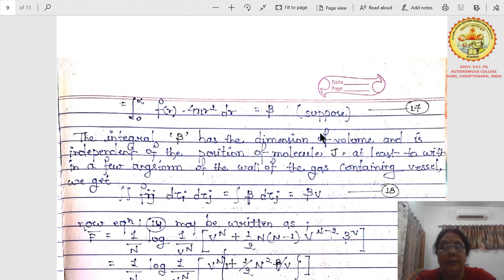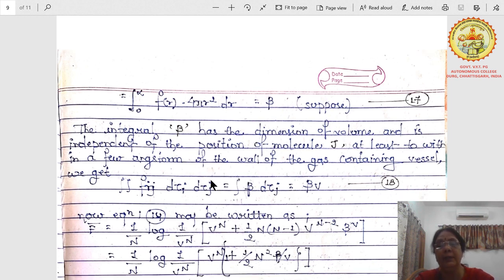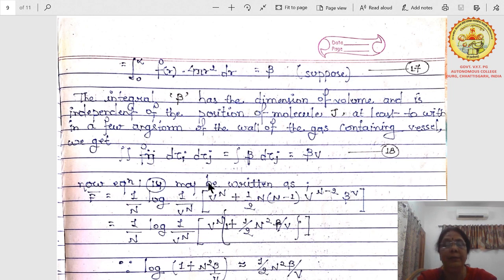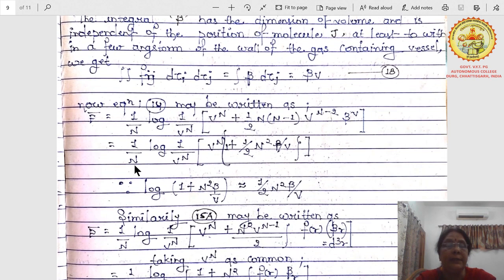Here we have not mentioned the positions, except within a few angstroms of the wall of the gas-containing vessel. Then you can write fij d tau i d tau j equals beta d tau j. That means beta times the volume element, and the vessel we have taken has volume V. Therefore, we can write this expression as beta V. This is equation number 18.